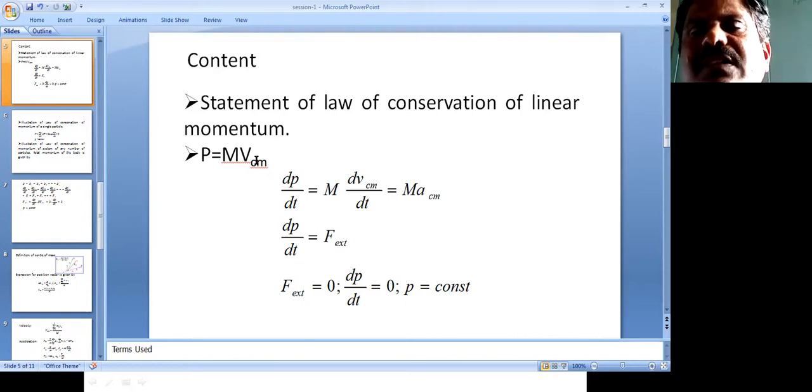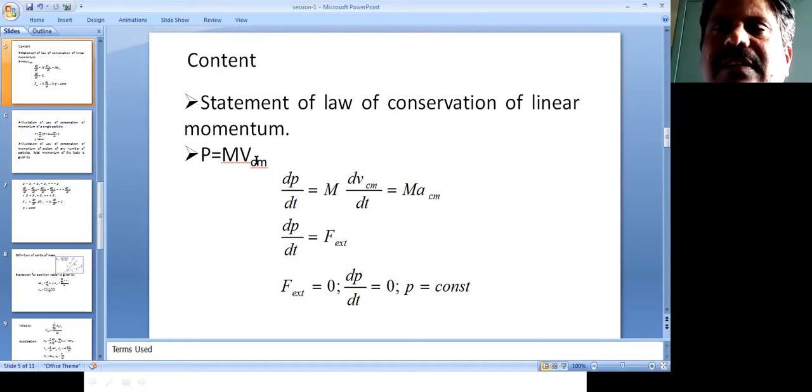And the velocity of that point, the center of mass of that system, is nothing but the velocity of center of mass. Okay, so I will show you in the next picture, so there you will have a clear meaning of the velocity of center of mass.